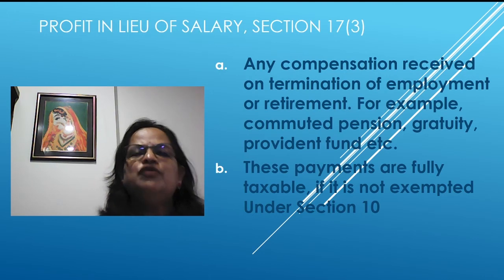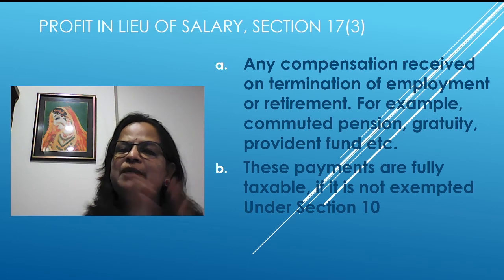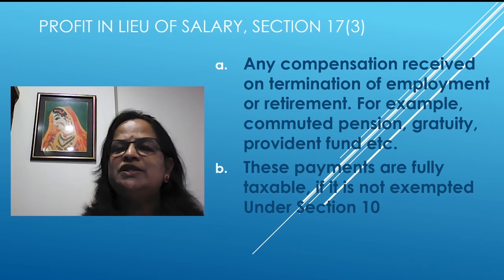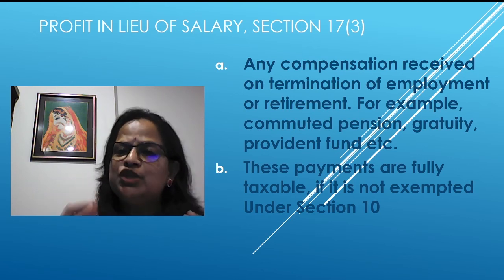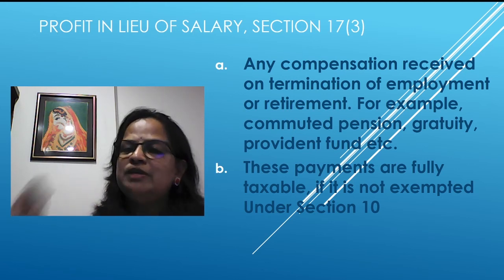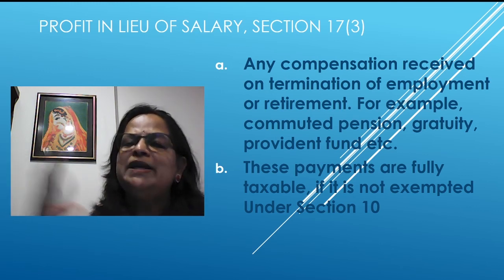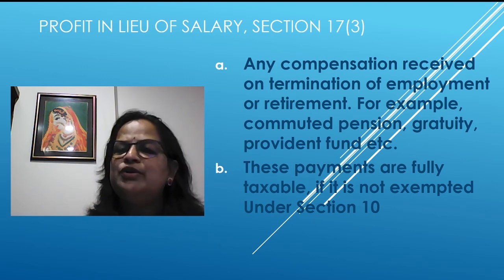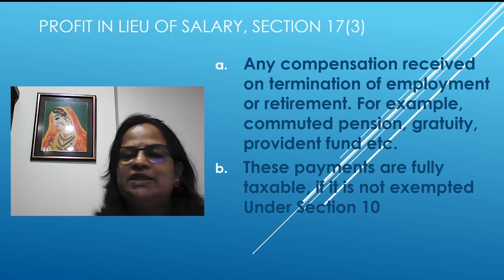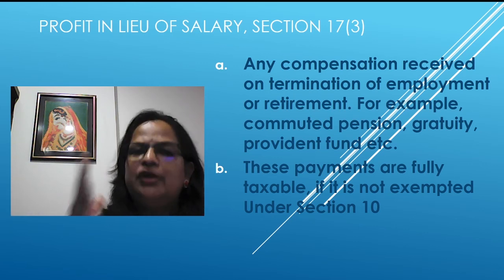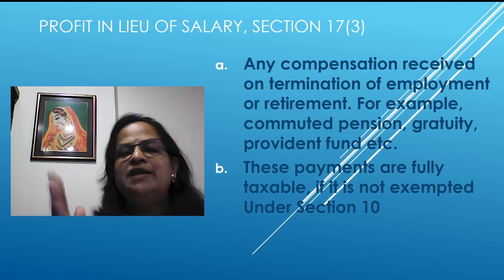Now the next point is profit in lieu of salary. Whenever I am explaining a section, you have to remember it: section 17 subsection 3. Any compensation received on termination of employment or retirement. Either you are terminated from employment or you are taking retirement. Usually whatever we have accumulated as savings. It can be pension, commuted pension, gratuity, provident fund, encashment of leave, all this. A lump sum amount you are getting. Here you have to remember that these payments are fully taxable if they are not exempted under section 10.